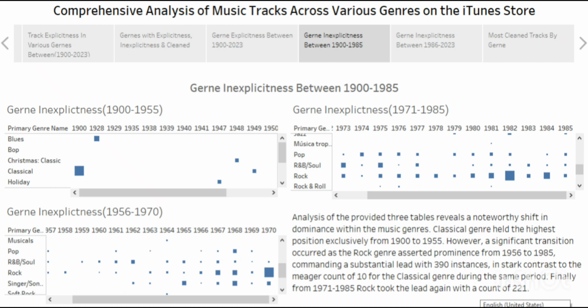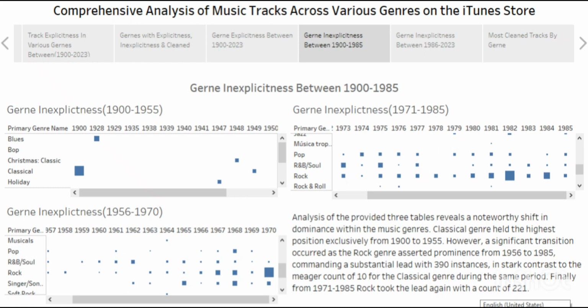I made a mistake here, this was to be 1970, not 85. Then 1971 to 1985 it was also rock.